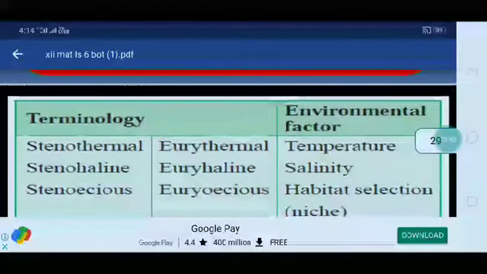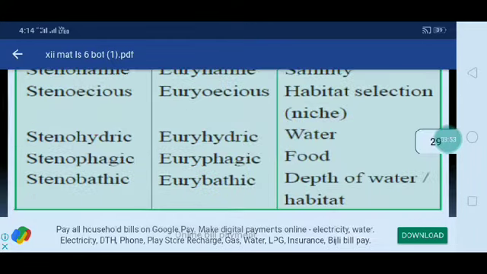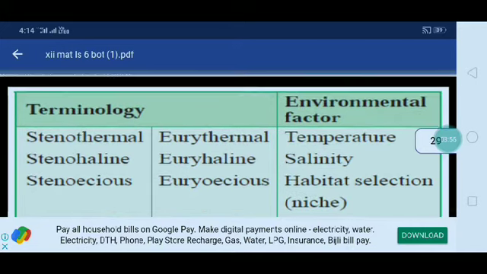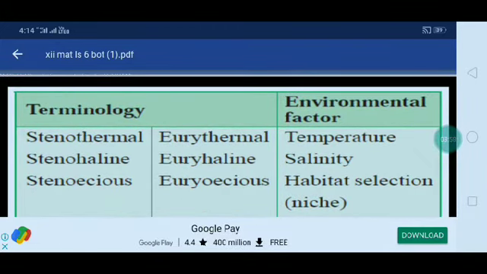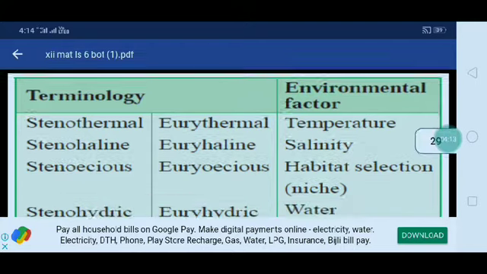Okay. What are the conditions that mostly occur among environmental factors? First one is terminology: stenothermal, eurythermal, for temperature. Stenohaline, euryhaline, for salinity. Stenoecious, euryecious, for habitat selection.